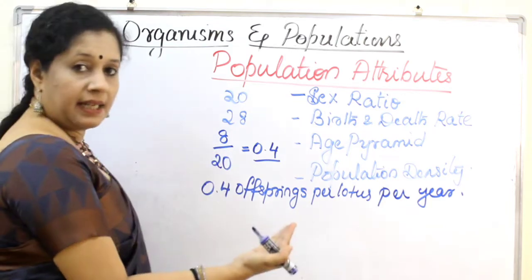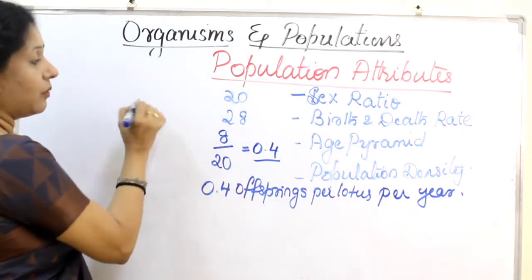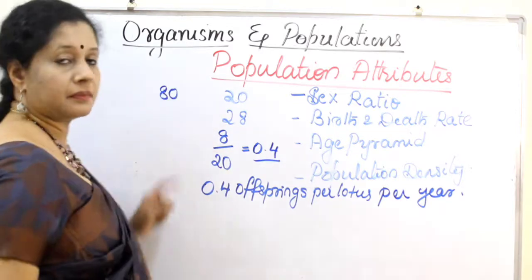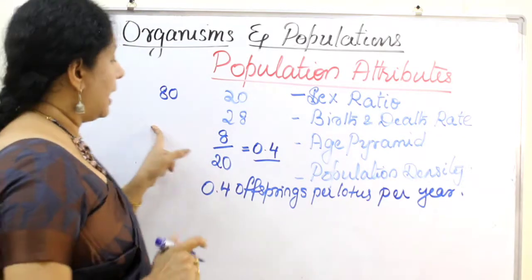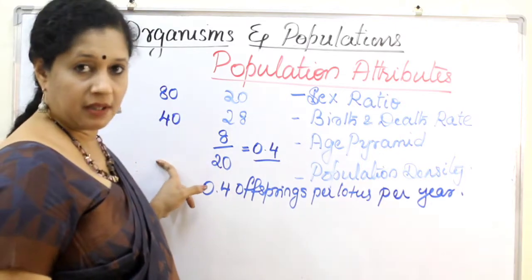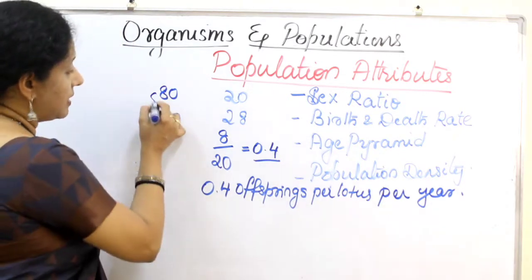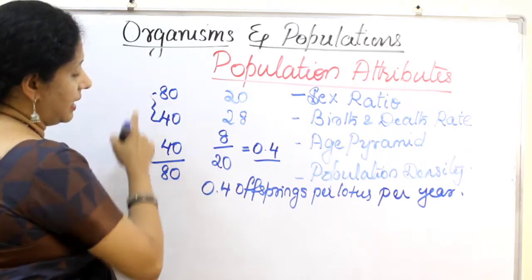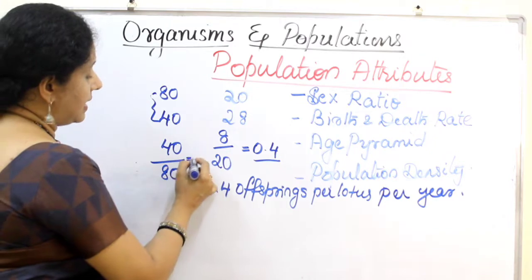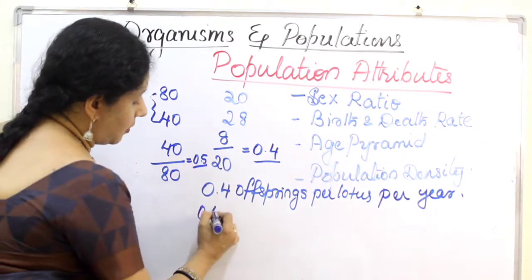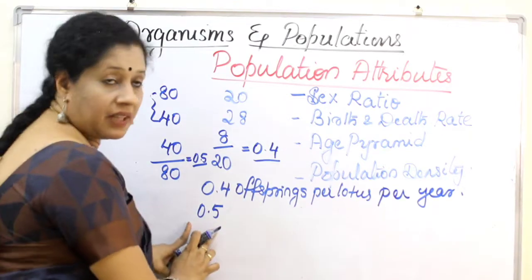Suppose there is another example. There are 80 fruit flies in one lab, and within 2 weeks many are dying, only 40 are left. So in this case what is the difference? 40. Then what was the initial number? 80. So we can say that it is 0.5. So here we are writing the death rate.